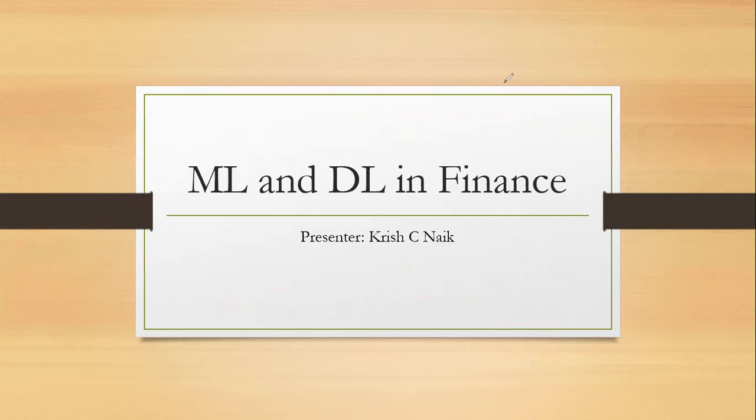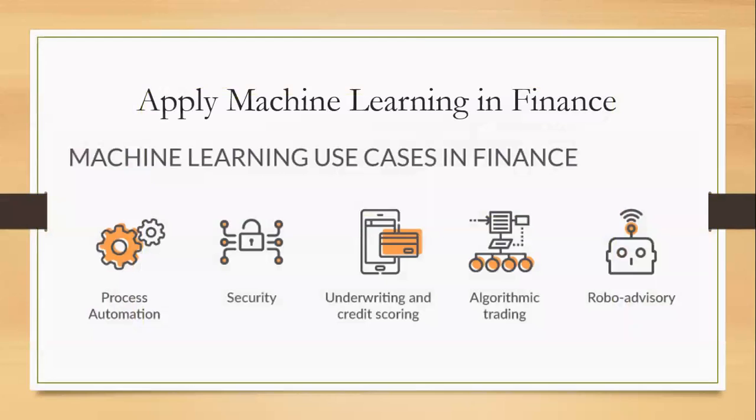To begin with, guys, some of the techniques that we basically use in finance are process automation, security, underwriting and credit score, algorithmic trading, and robo advisory. These techniques are all used in finance, and for implementing them we'll be using machine learning. We can also use deep learning. In deep learning, you know that a very important concept is the neural network. Nowadays, a very advanced neural network, the LSTM recurrent neural network, which is state of the art, is being used for a lot of activities like stock predictions and sales predictions.